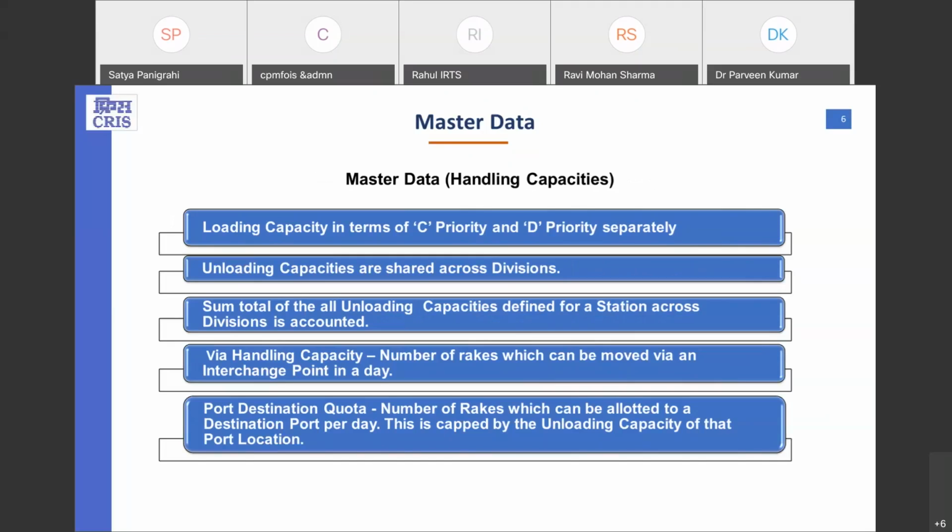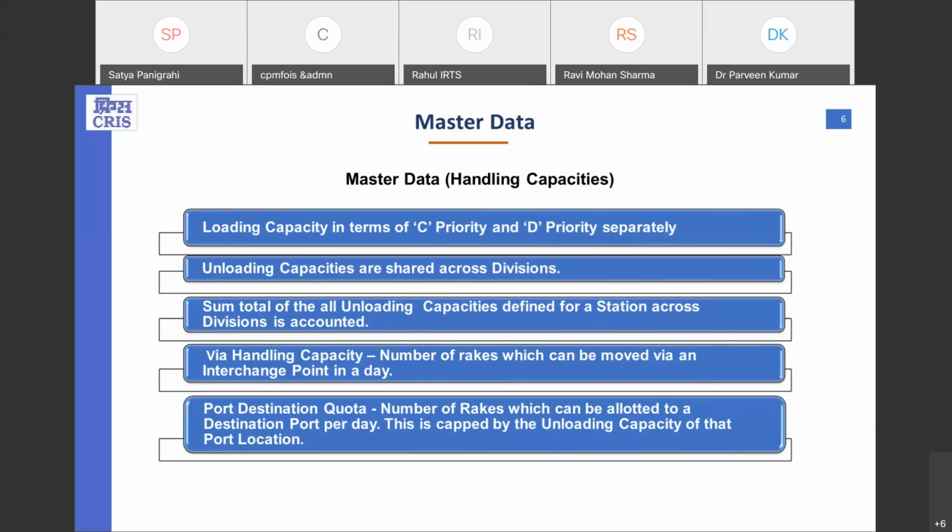Now, the next master data are handling capacity: station handling capacity, wire route capacity, and port destination quota. Station handling capacity defines the loading capacity and unloading capacity. Loading capacity is defined on a monthly basis and categorized into C priority and D priority separately, whereas unloading capacity is shared across the divisions. All the different divisions insert the unloading capacity separately, and when the allotment is generated, the sum of all the unloading capacities defined in the master data must be accounted for in the allotments.